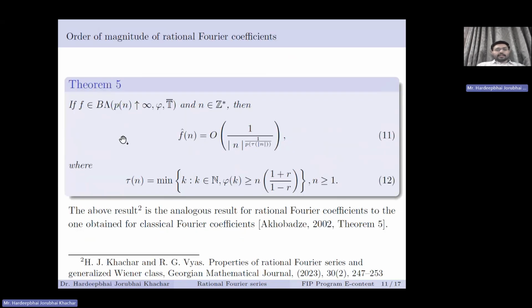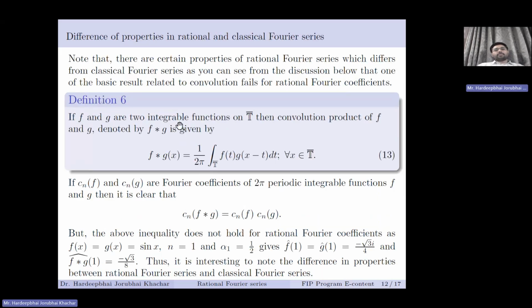So again, I with my guide have proved this result, that if f is of b lambda variation, then f hat at n is of order as given in equation 11, where tau n is defined as in equation 12. So this is also analogous to the Fourier coefficient results. Similar Fourier coefficient results are obtained. So now the question is, would all the results be the same as for Fourier coefficients, or would they differ? So next, we see that there are differences in properties between rational and classical Fourier series.